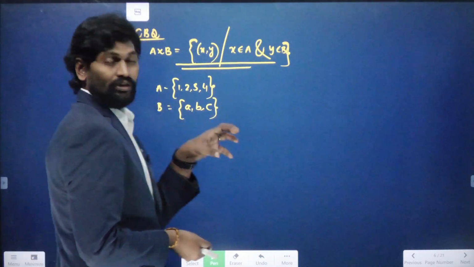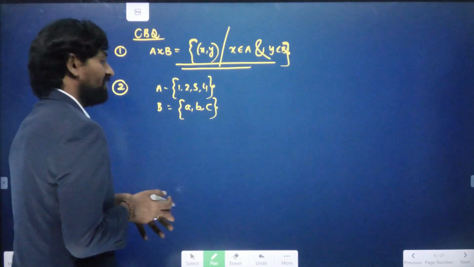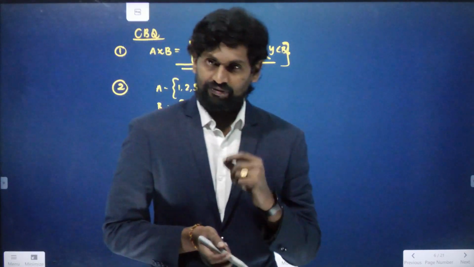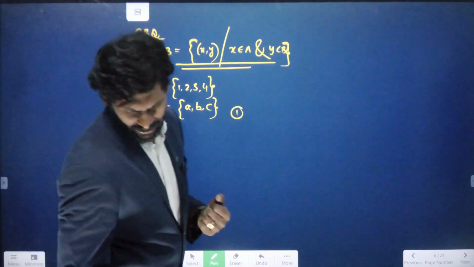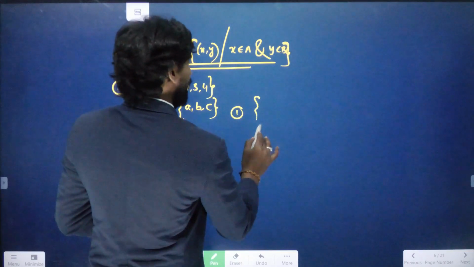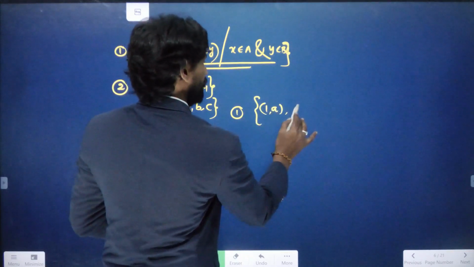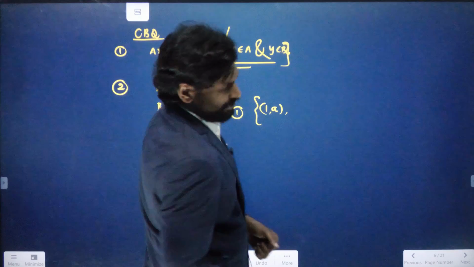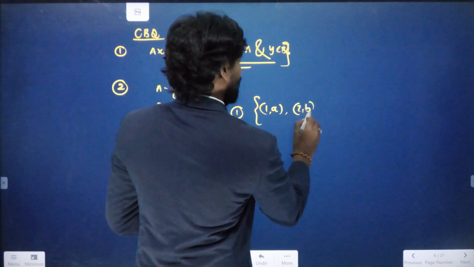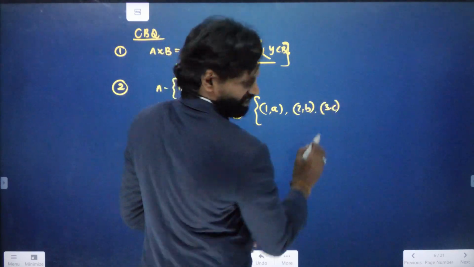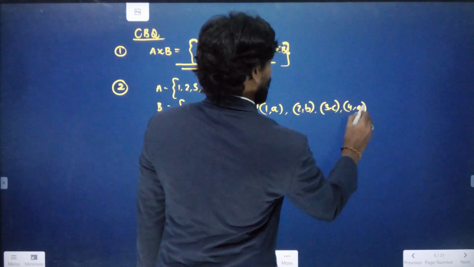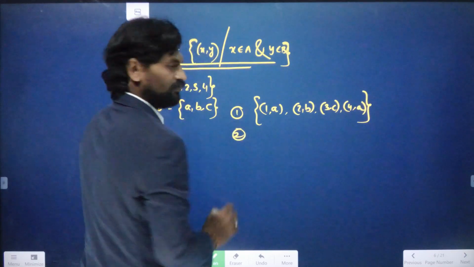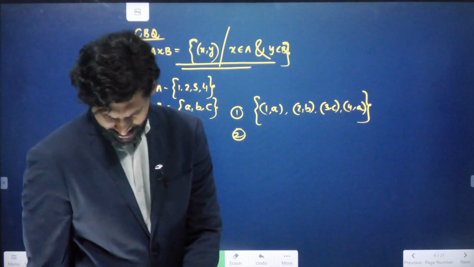According to the four options, let us go through the options first, and then we can identify which is exactly the function. The first option is the set 1 comma A, 2 comma B, 3 comma C, and 4 comma A. The second option is 1A, 2C, 3C.